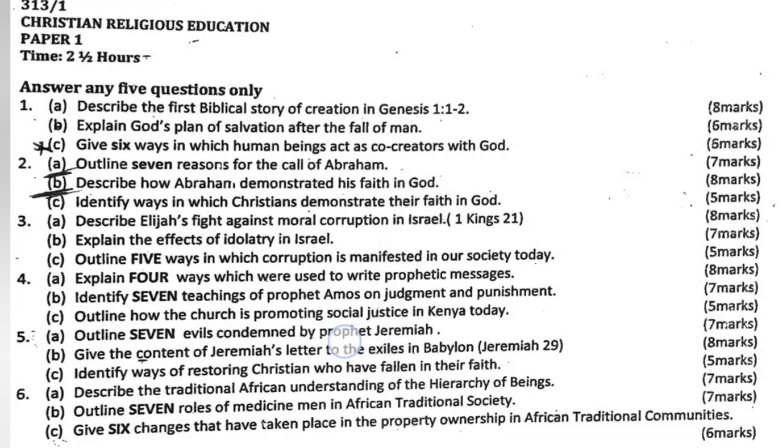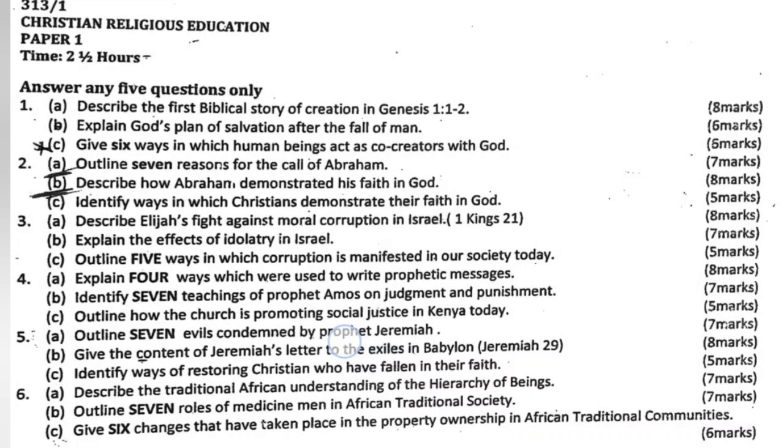Question 3a. Describe Elijah's fight against moral corruption in Israel as found in 1 Kings chapter 21. 3b. Explain the effects of idolatry in Israel. C. Outline 5 ways in which corruption is manifested in our society today.